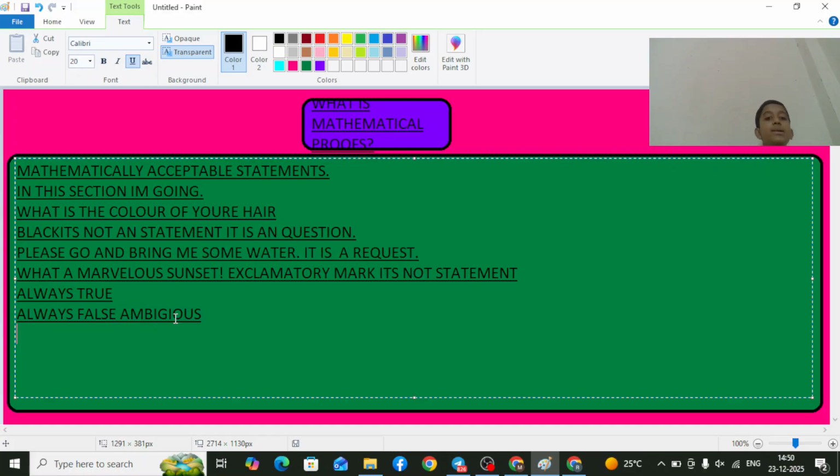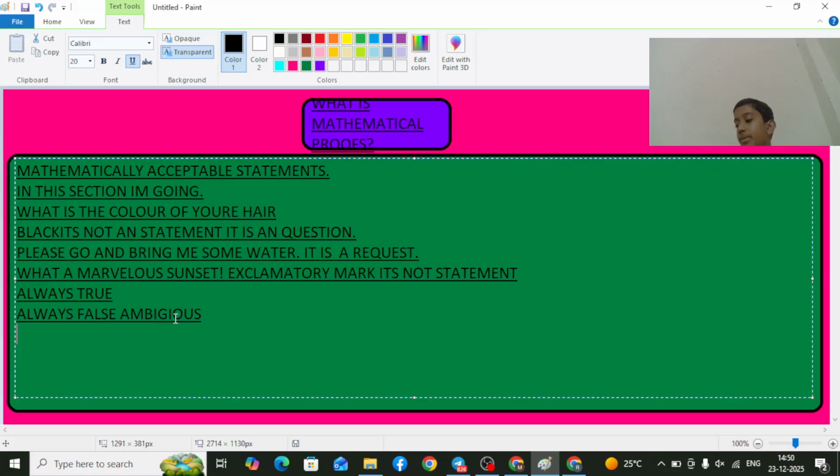So like this, our mathematical proof has always true, always false, and ambiguous. Always true means the sentence is always true, it can't be false or ambiguous. Always false means it can't be ambiguous or true. And ambiguous means it can be false or true. So like this, we have the mathematically acceptable statements.